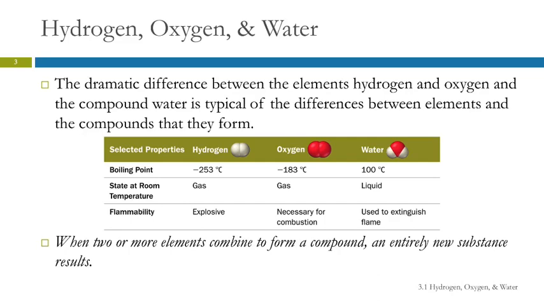So when two or more elements combine to form a compound, we get an entirely new substance. That substance has different physical and chemical properties than the elements.